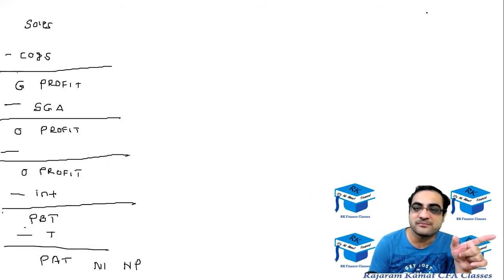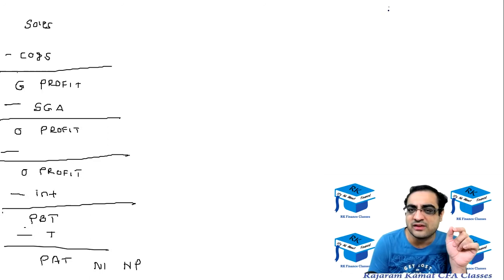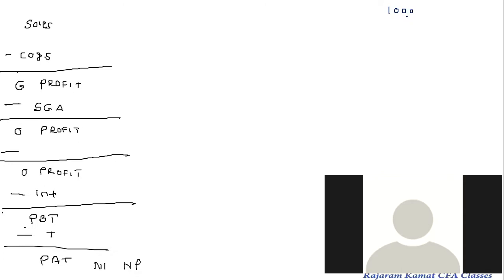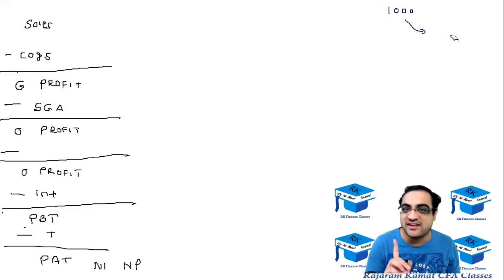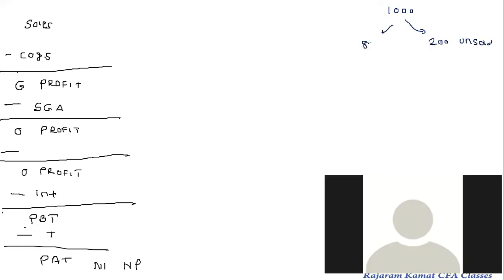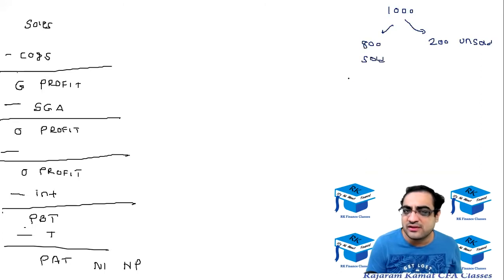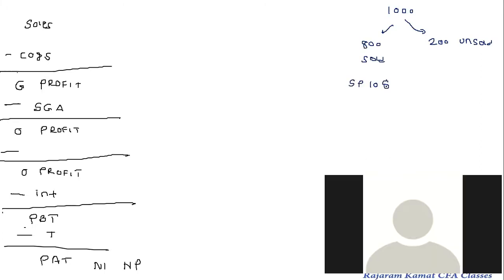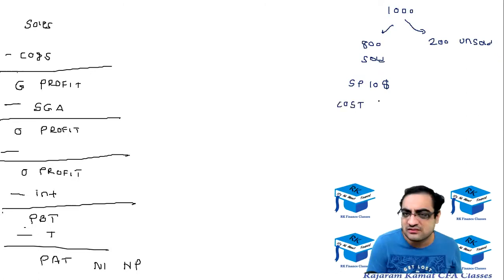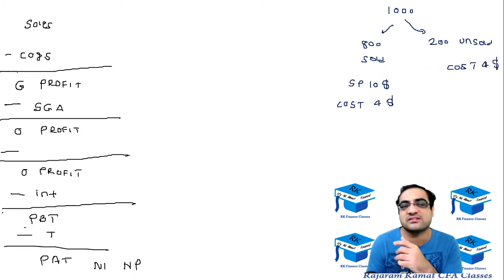Yes, Saptarshi. I think I had mentioned that we are going to manufacture 1,000 biscuits, out of which 800 were sold and 200 were unsold. Okay, so the cost of each biscuit was... Out of 1,000 biscuits manufactured, 200 would be unsold. Correct, and 800 biscuits were sold. Selling price was $10, and cost price was $4. And here also the cost would be $4, but here the selling price cannot be known because they are unsold.